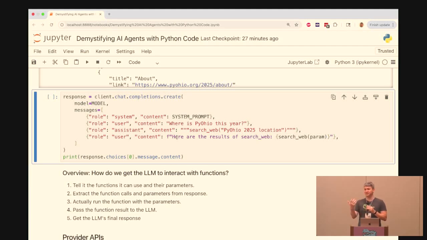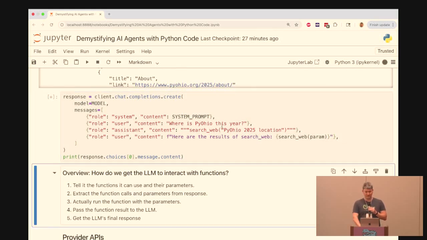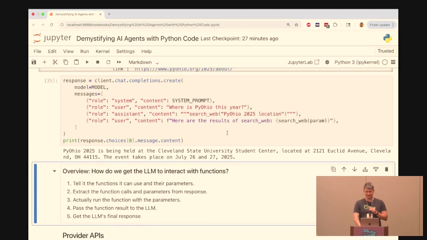I say, you asked to call this function. I called the function in my code, and now I'm giving you back the information so that this overall agent system can complete an answer. So this should work. Yeah, we've gotten a right answer. By incorporating an LLM and a search tool, instead of telling us it's 2024 and to go to Columbus, it's 2025 and it's going to send us to the right place.